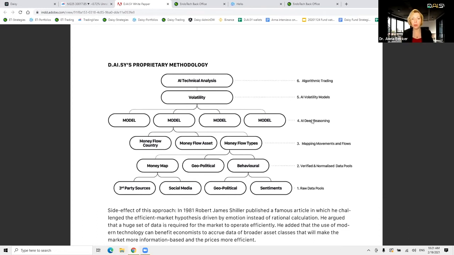Because this deep reasoning will tell us, for example, that there are no additional stories that come from the political environment. There are no additional stories that will come from other markets. Other markets become stronger, and so on. So there will be lots of different explanations that will come into the deep reasoning for the volatility model. Okay, so you will see in the chapter describing how we bring it to reality that we use clustering analysis, we use Pareto rules and so on to cut down this immense information, but still we will have immense information that will be part of this modeling. So this is the DAISY story.